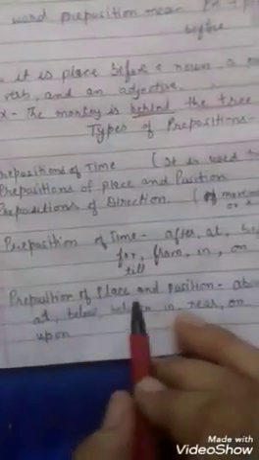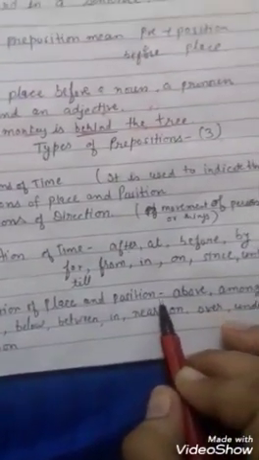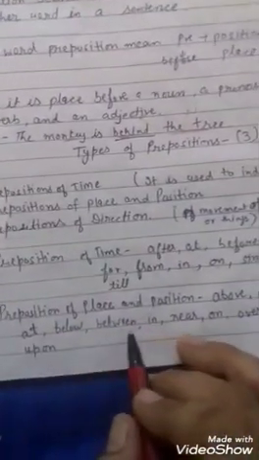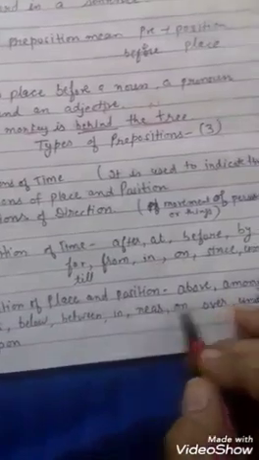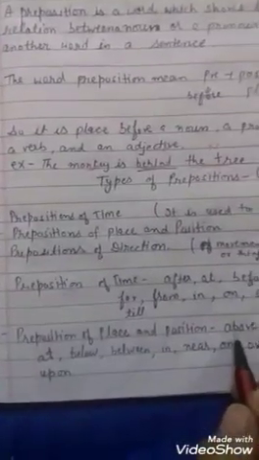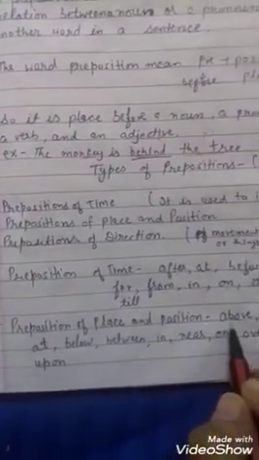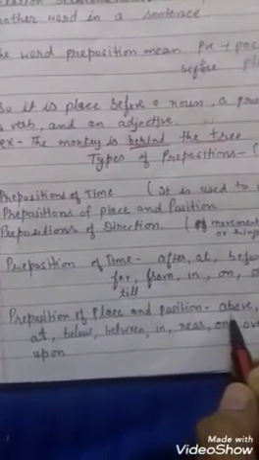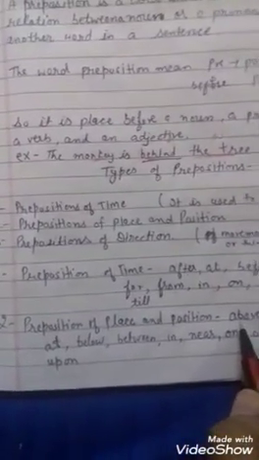Next is preposition of place and position, and the words are above, among, at, below, between, in, near, on, over, under, upon. Above is used when something is at a higher position, like the fan is above my head. When it is not touching, it is above, a higher position.